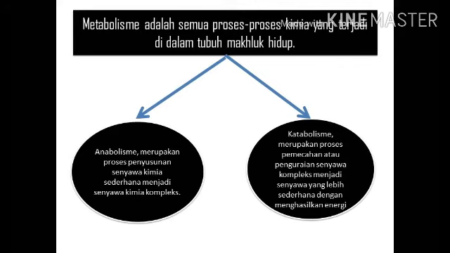Anabolism is the process of arranging simple chemical compounds into complex chemical compounds. Anabolism requires energy from outside, for example, sunlight energy for photosynthesis. Next, catabolism is the process of breaking down complex compounds into simple compounds by producing energy, for example, respiration and the digestive system. Habibi wa habibti, we will discuss one by one.